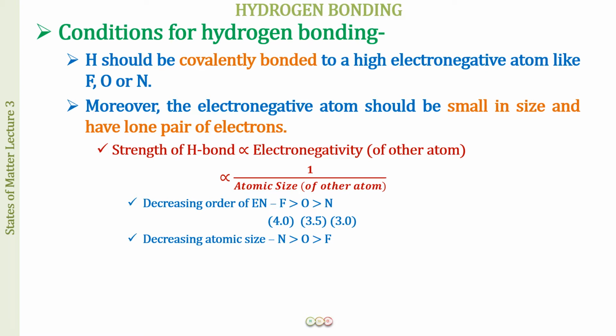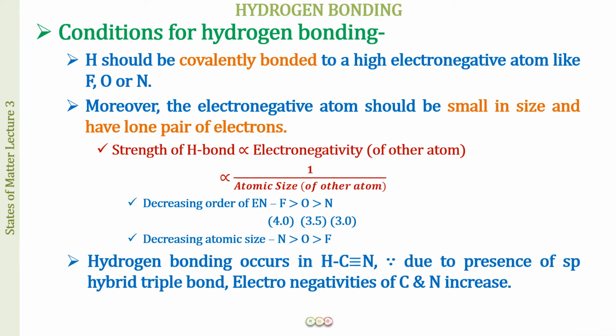Now, as I was telling you, there are going to be examples where you will see hydrogen covalently bonded to carbon or chlorine also participating in hydrogen bonding. So let us just see one example. The rest we will be discussing when we talk about these further in the courses on organic compounds. Okay. So here we have hydrogen bonding occurring in the HCN molecules.